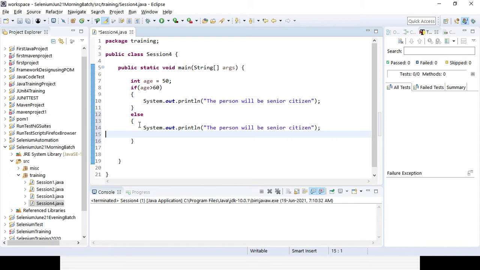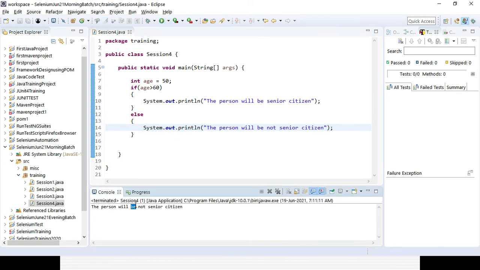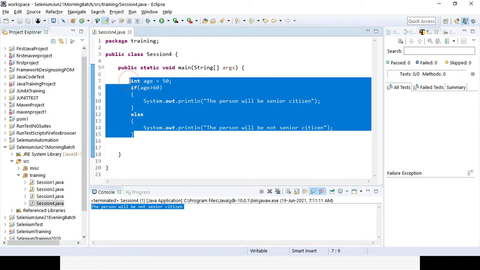The condition is either true or false. So here I will give that the person will not be a senior citizen. That's what I want to validate. Now if I change the age and run it, definitely it will go to the else. You can see the person will not be a senior citizen. So that is the concept of the if and else statement.